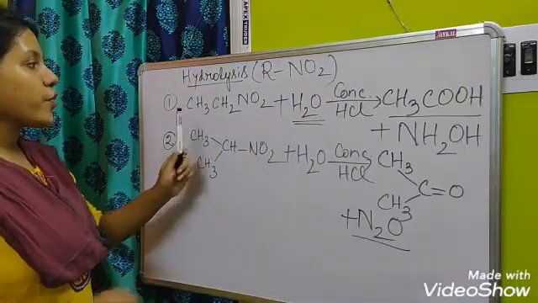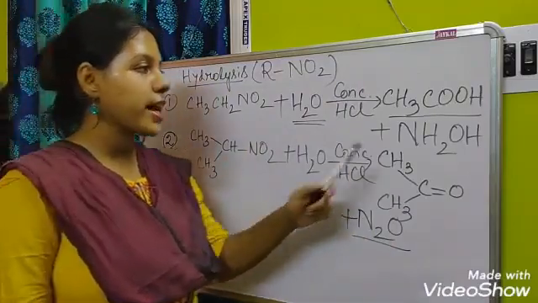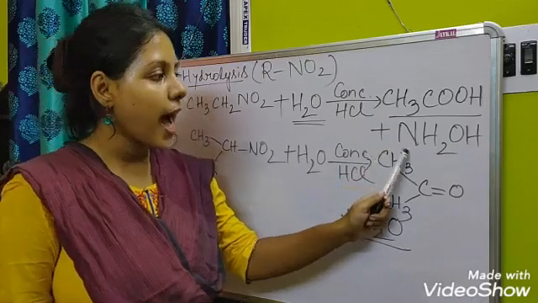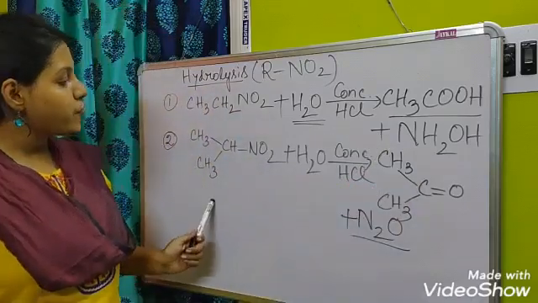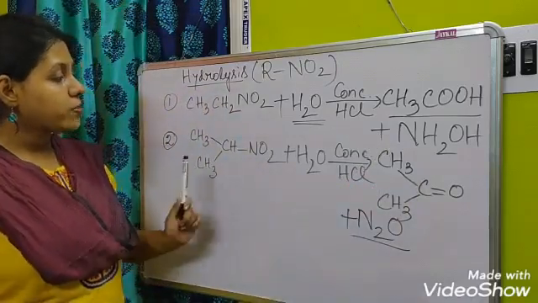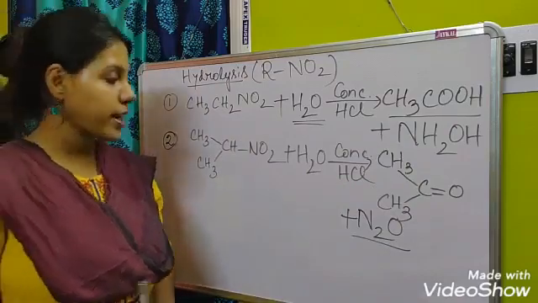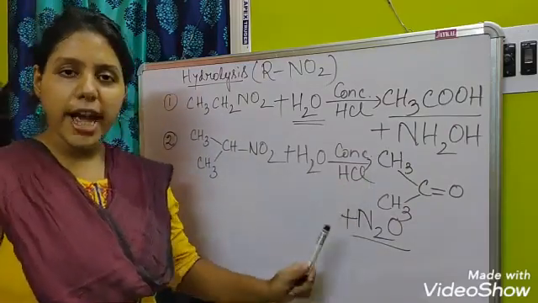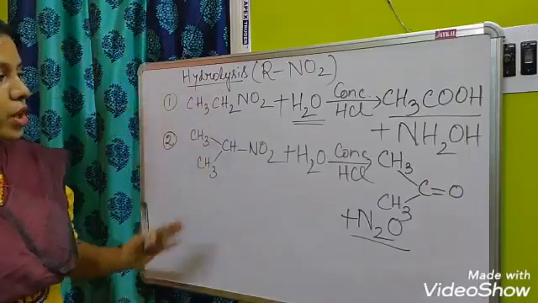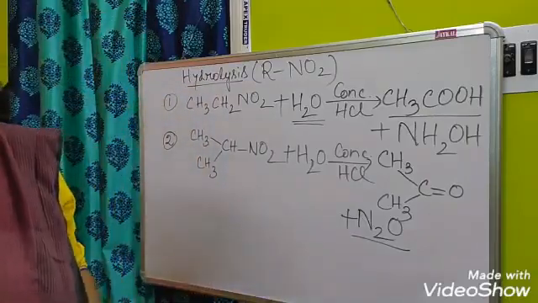So from primary nitroalkanes, acetic acid and hydroxylamine will be formed, and from secondary nitroalkanes, we will get acetone and nitrous oxide. Okay, so these are the results.